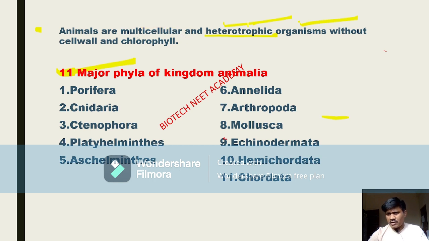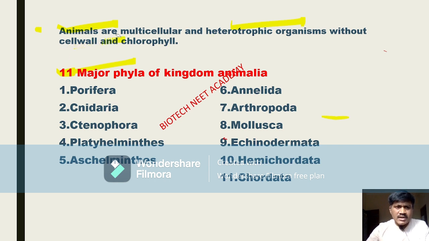That is why they are called heterotrophic organisms. Now we have understood that animals are multicellular, heterotrophic organisms, without cell wall and chlorophyll.